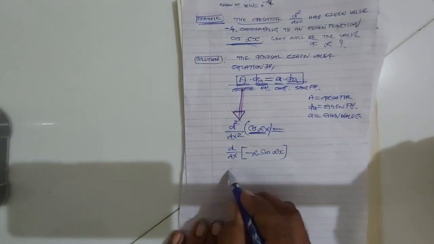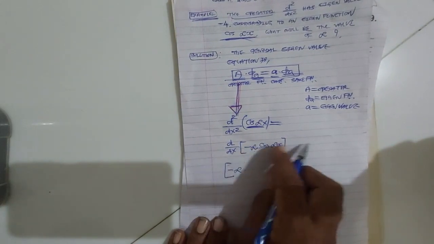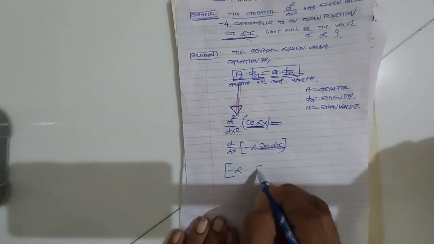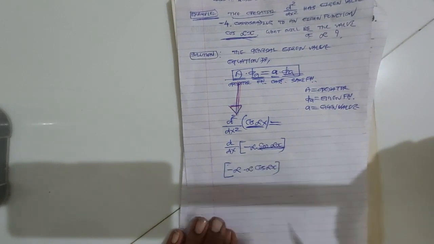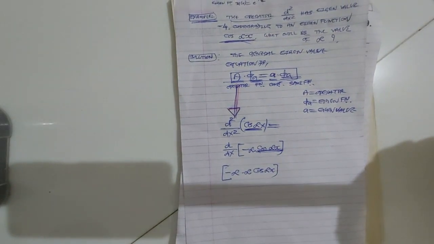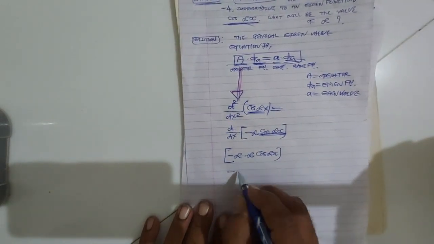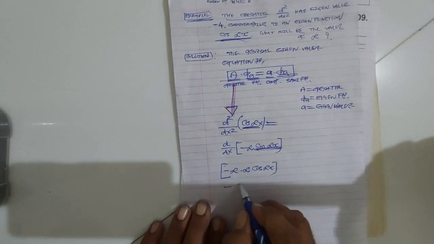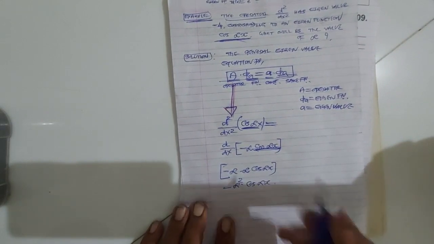Second derivative will be minus alpha, which is constant, times the derivative of sin alpha x, which is cos alpha x into alpha. So you are getting minus alpha square cos alpha x. So what is your answer?